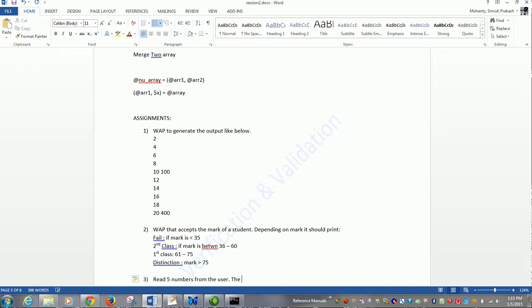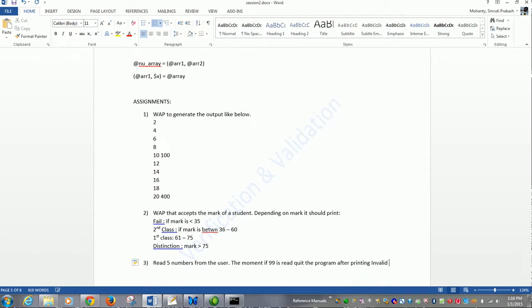The moment 99 is read, quit the program after printing invalid input given. Okay,